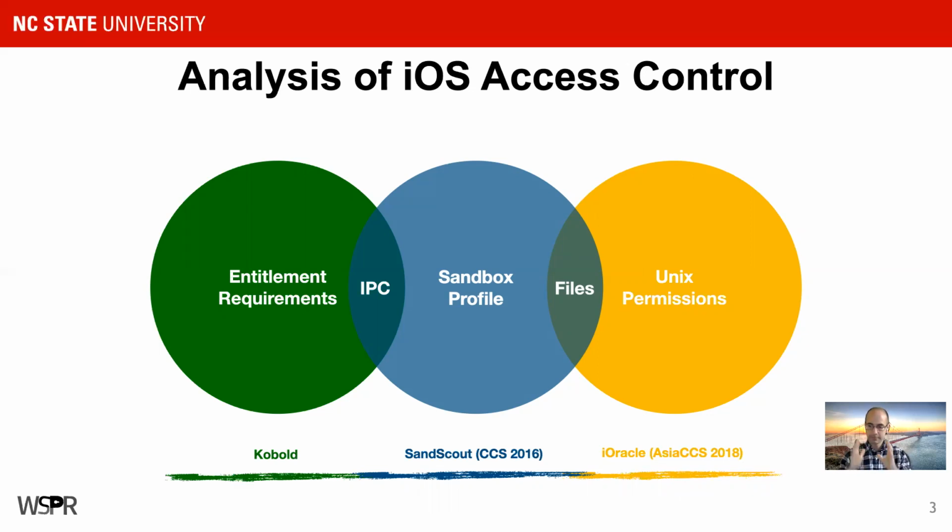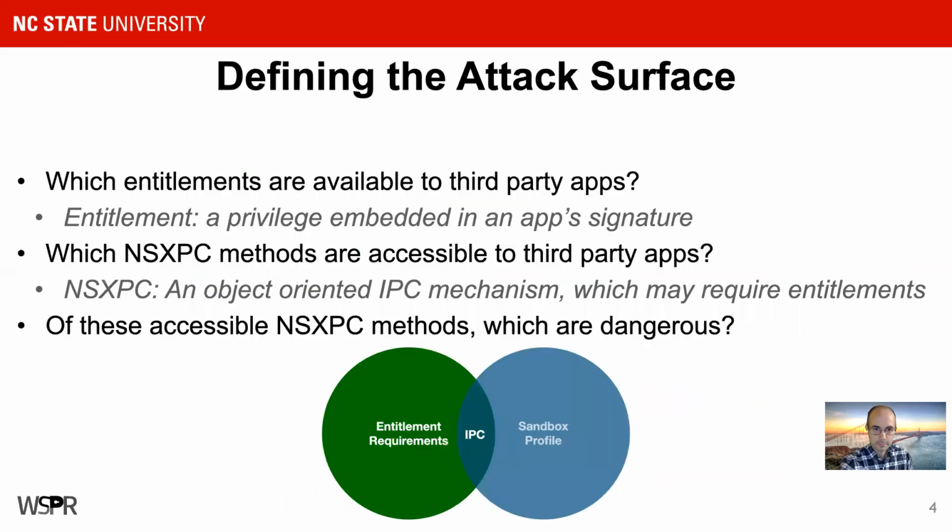So Kobold uses a combination of knowledge of the sandbox profile and the entitlement requirements that daemons might require in order for third-party applications to communicate with them. And it helps us to determine the attack surface available to third-party applications. One of the problems we need to solve is determining which entitlements are available to third-party applications. And at this point, I'll define what an entitlement is. It's basically a privilege embedded in an app signature. It's very similar to Android permissions, if you're familiar with those already.